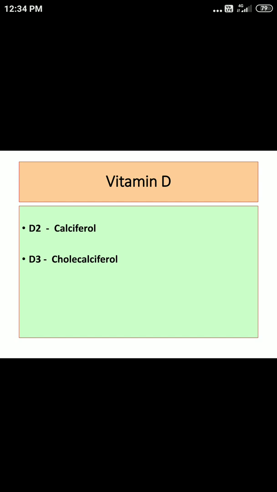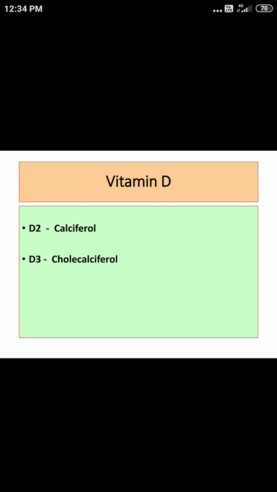D2 comes from plant sterols, and D3 we can get either from food or even our body can synthesize it. Okay, so skin synthesis or food, both are the important things related with these. And you should remember these two names. In the introduction you are supposed to write D2 calciferol and D3 cholecalciferol.